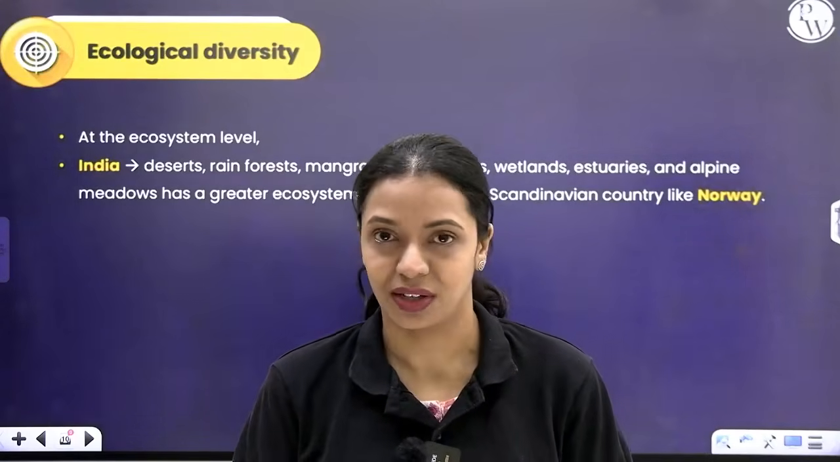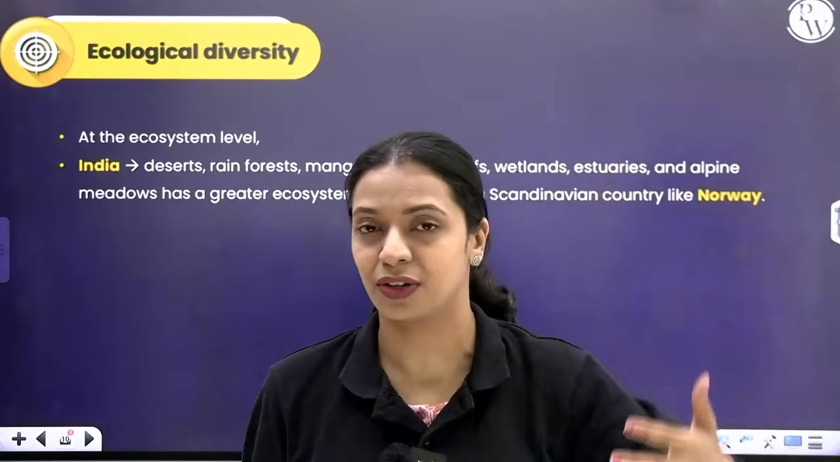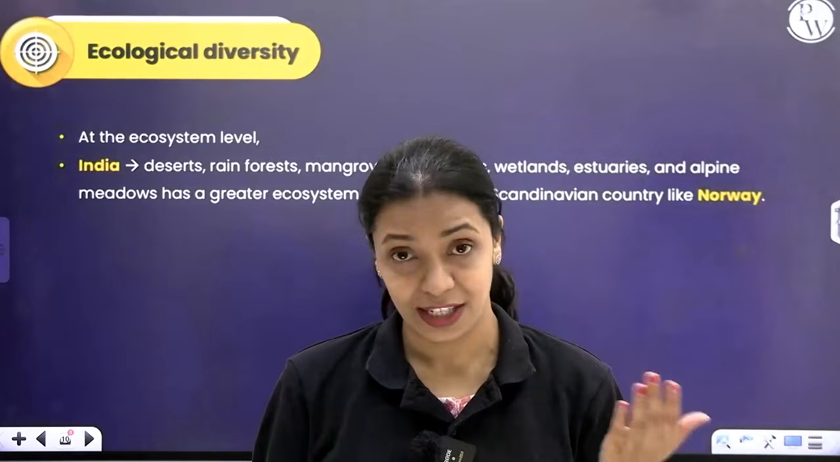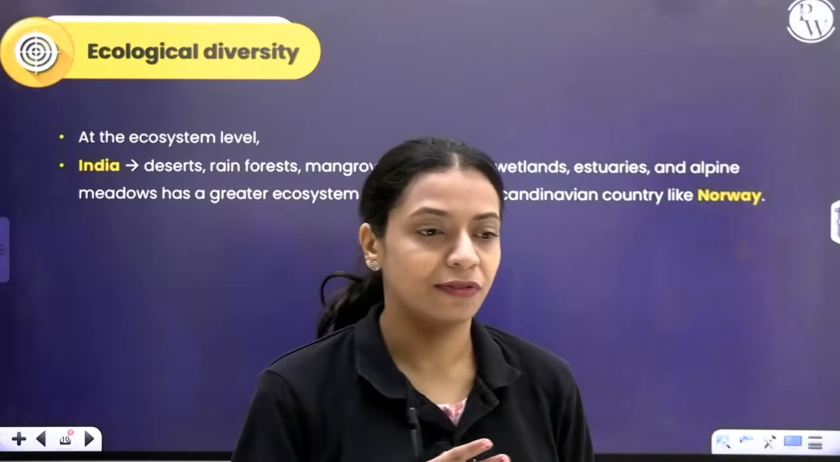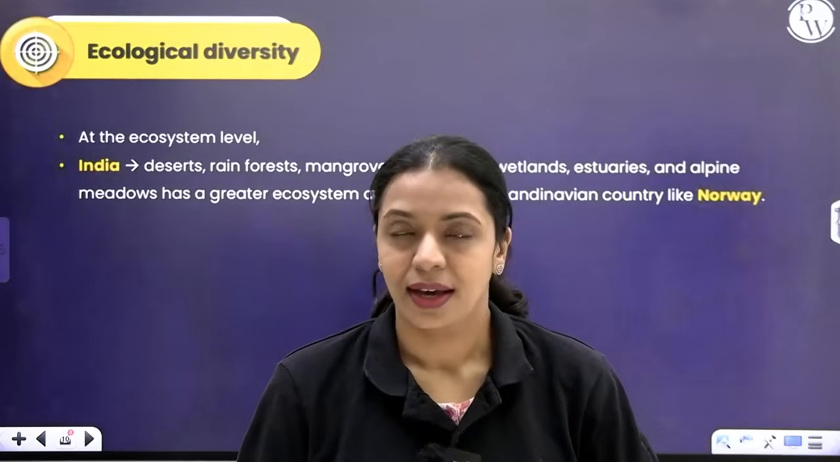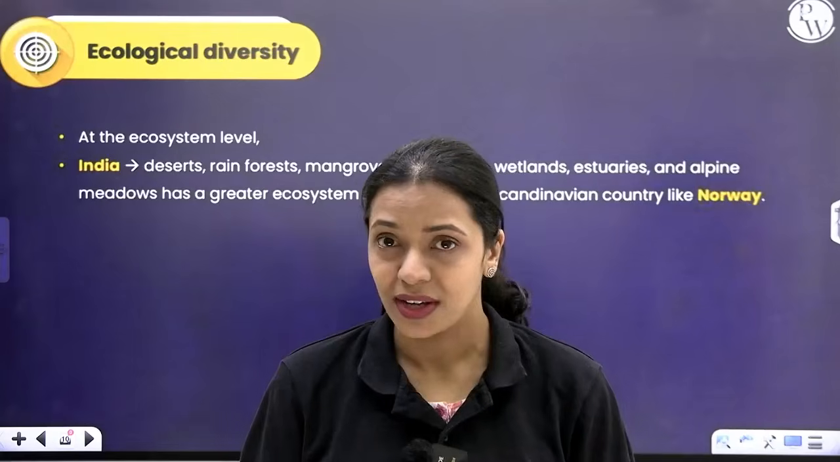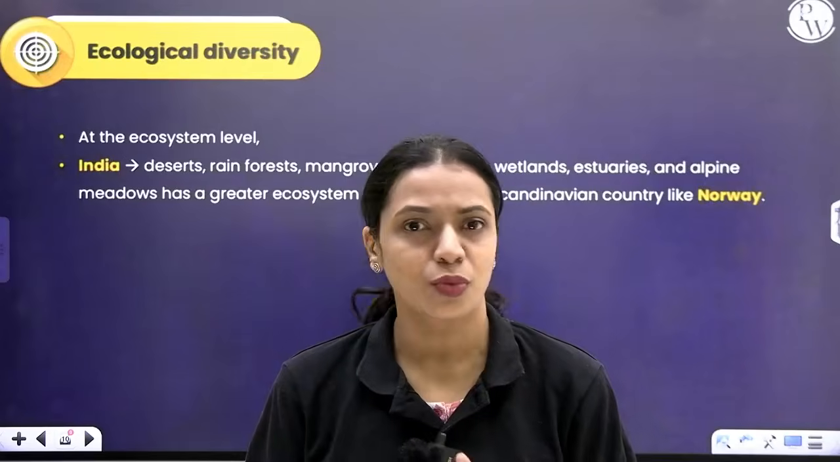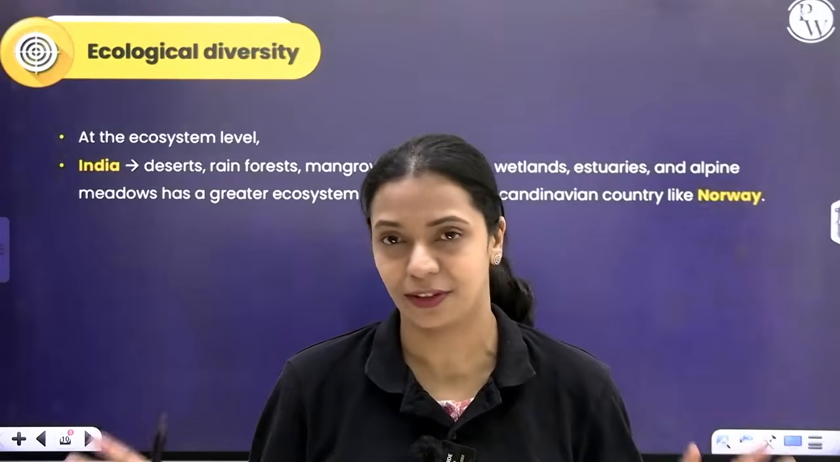Now let's compare two countries, one tropical country like India and one Scandinavian country like Norway, which is towards the temperate regions, much far away from the equator. So when you compare these two countries, the number of types of ecosystems that you find in India are much higher. So in India, you find desert, you find oceans like the coastal region, and then you have tropical forests, you have alpine forest, you have freshwater ecosystems, estuaries, so many different types of ecosystems.